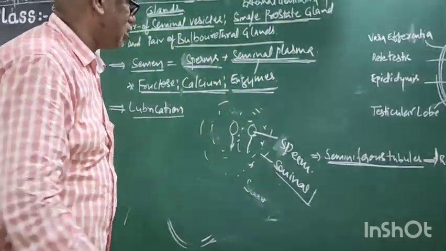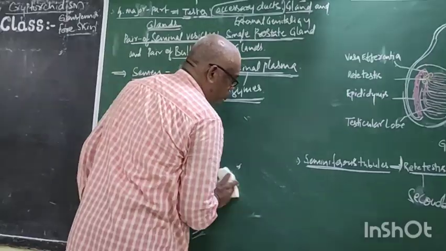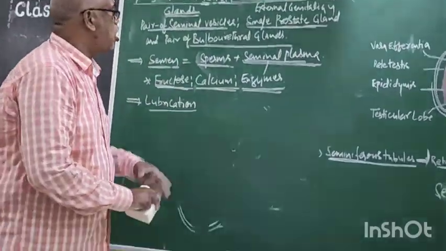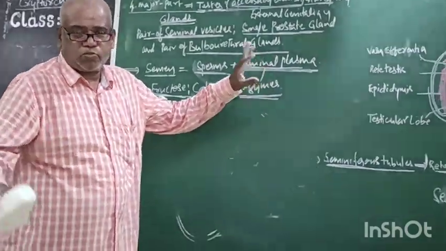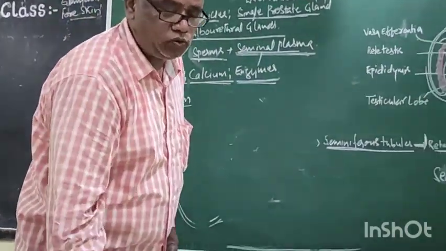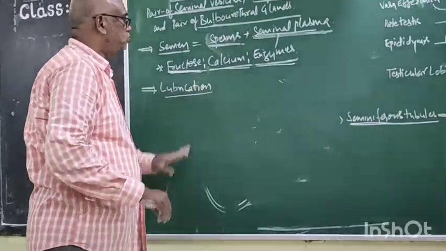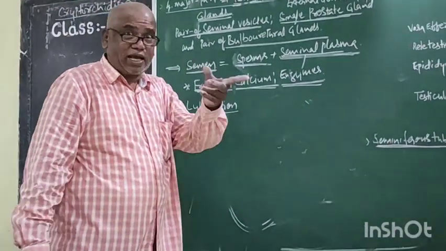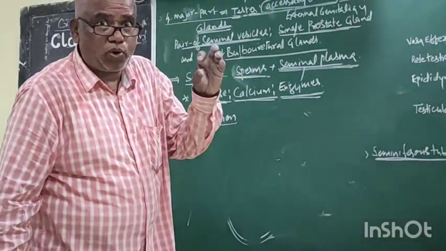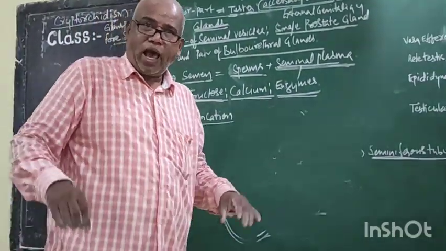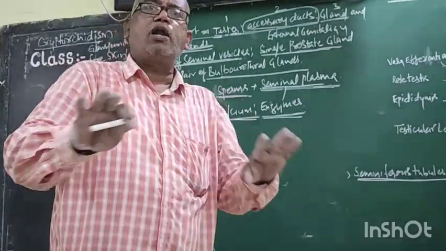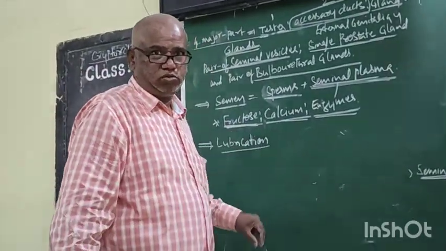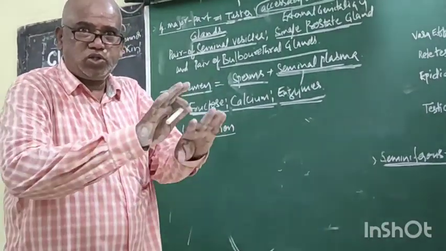Now just listen, very important. What is this fructose? Fructose is a component of seminal plasma. This fructose is a disaccharide, one type of carbohydrate, in either male or female body, in any organism. Be careful. Fructose is not synthesized in our body.